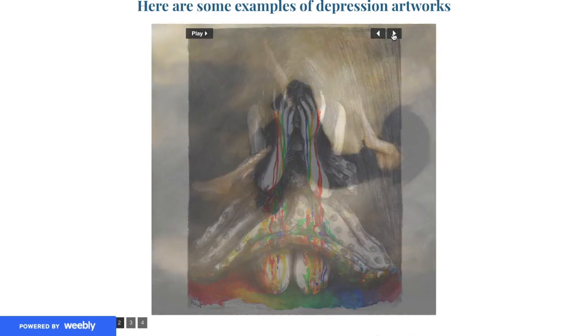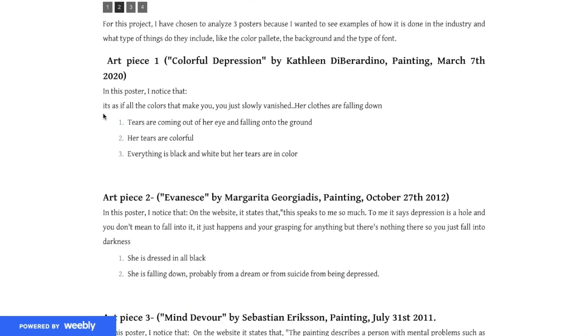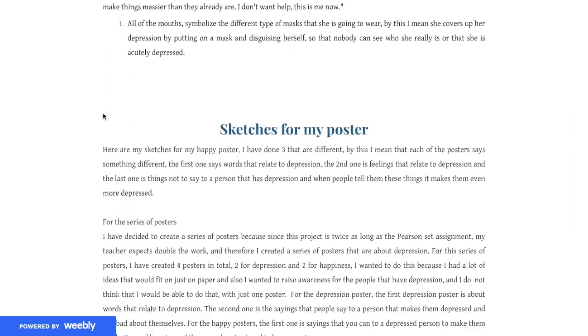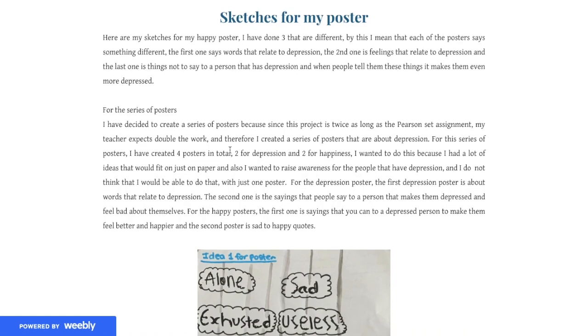I have chosen to explore and analyze 4 main artworks because I wanted to see how it's done in the industry instead of just going at it having no idea what I'm doing. Of course I cited them in MLA citation, and then what I noticed in each of the posters. Next, I have included sketches for my posters.